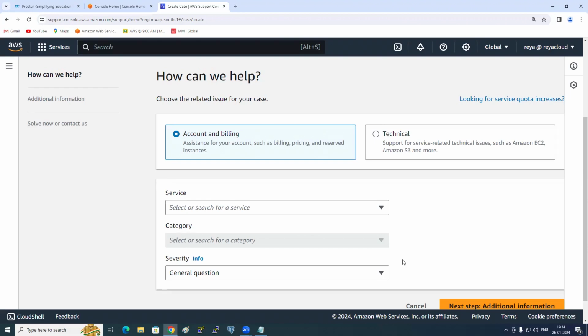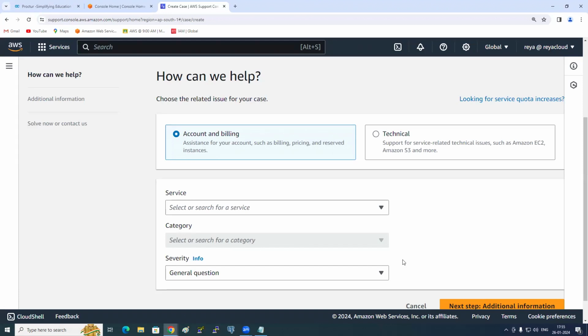So generally, most probably you will not get any issues so that you need to create a ticket with AWS in our course. But just in case, you might get something like this: your account is suspended because you have not paid the bill. Even that 10 rupees, for example, you got a 10 rupees bill. If you have not paid, your account will be in suspended state. You pay the bill and then your account will be active.